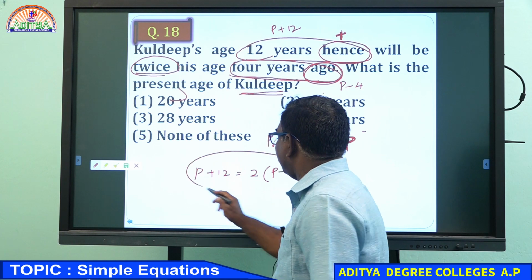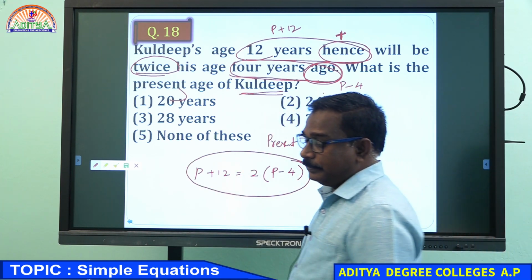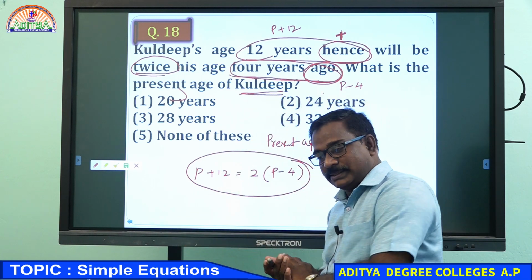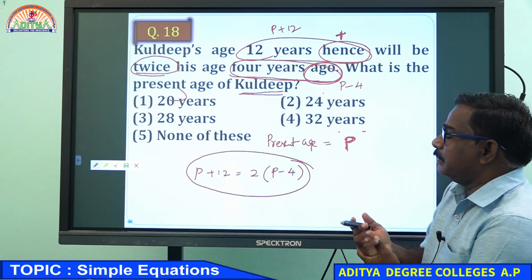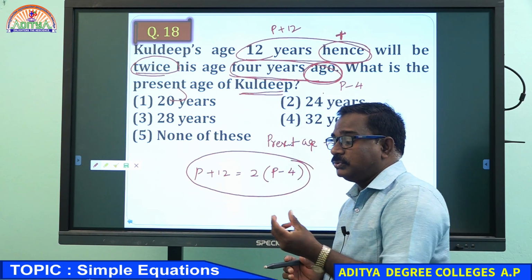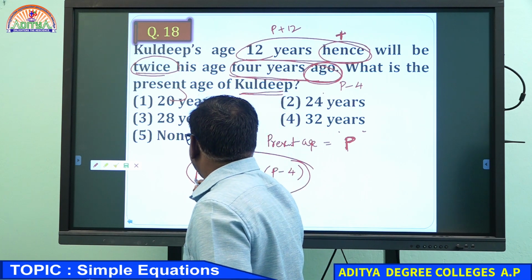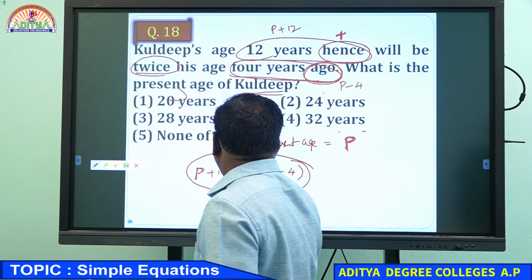Just this equation will give the answer accurately. Of course, we can do it by thought process, but since we are doing the simple equations topic, you need to solve in a simple manner. You need to find the equation: P plus 12 equal to twice P minus 4.